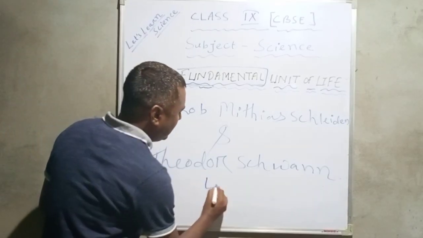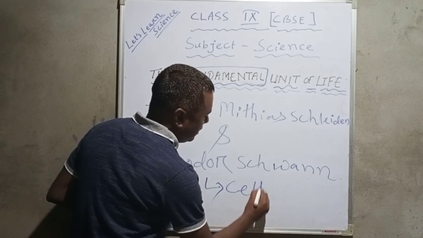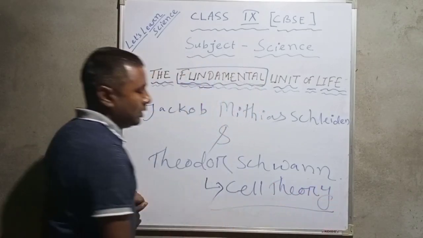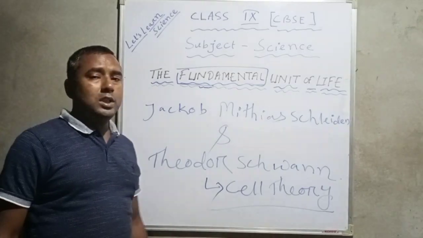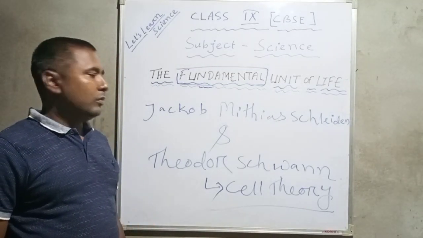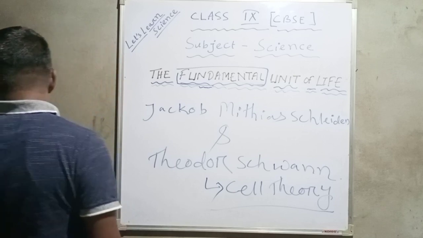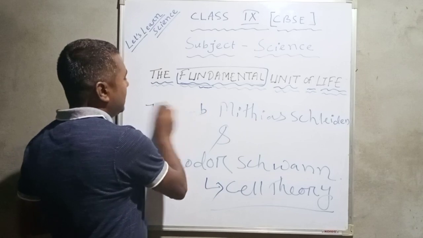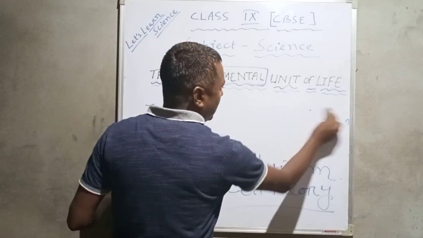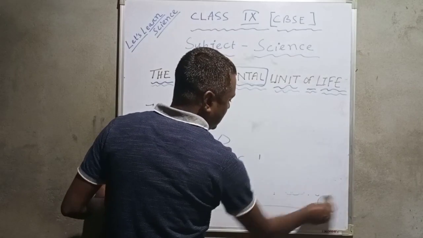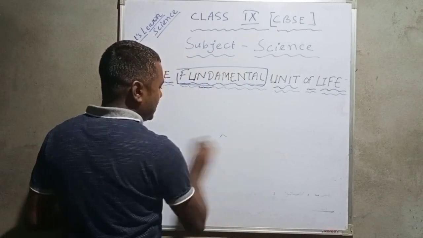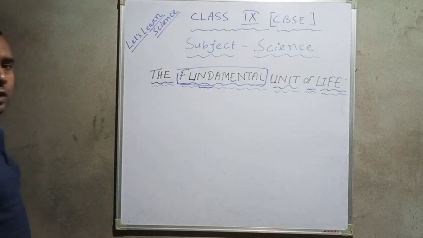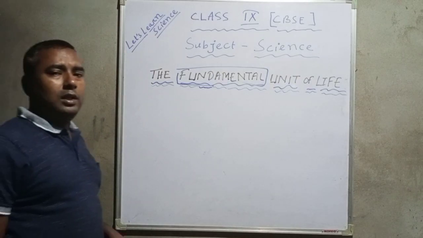What they have done? They come with the conclusion of cell theory. And what does cell theory state? That one you have got in your last class, in class 8. Then also let us revise. Cell theory states that each and every living organism is composed of what?